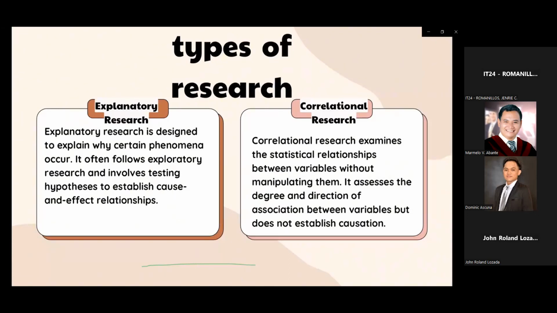So, the primary goal of explanatory research is to explain why certain events or phenomena occur. It goes beyond descriptive research, which simply describes a situation, by attempting to identify and understand the underlying causes and relationships. Hypothesis testing. Explanatory research often involves formulating hypotheses and conducting experiments or surveys to test these hypotheses.